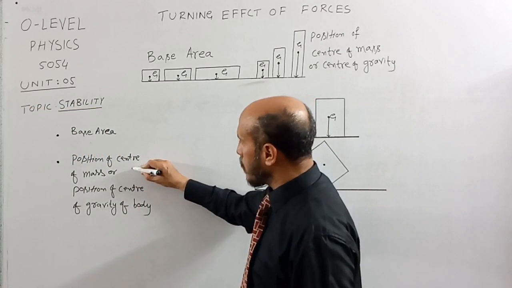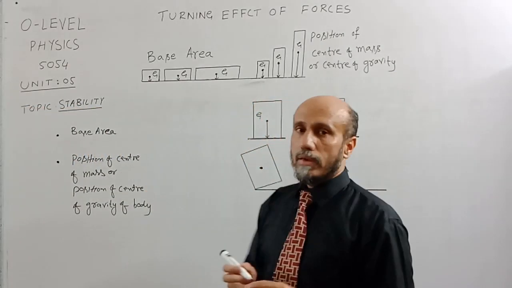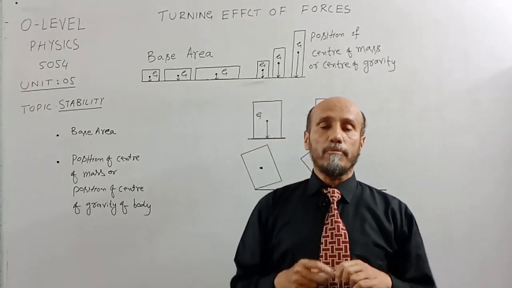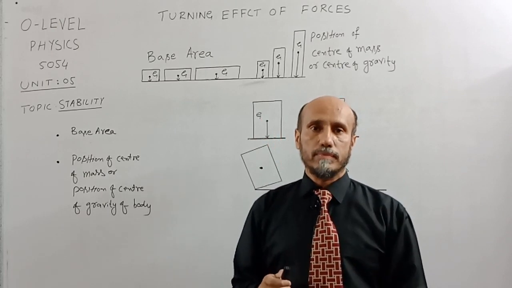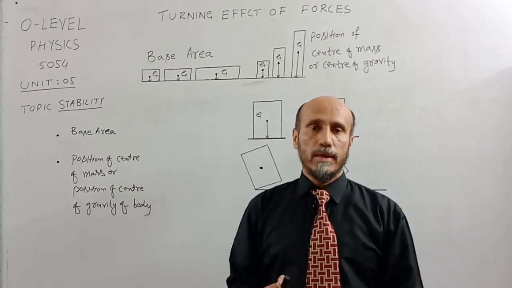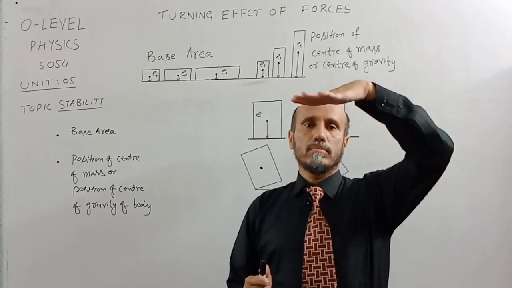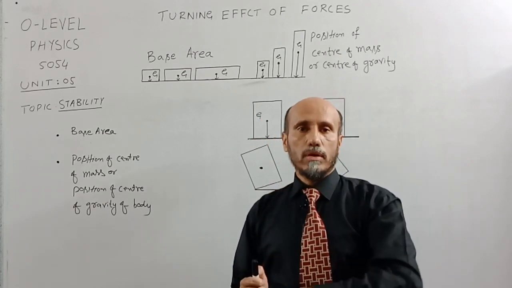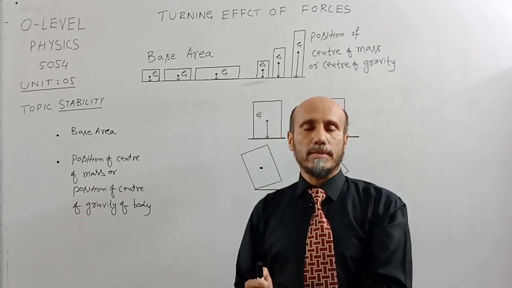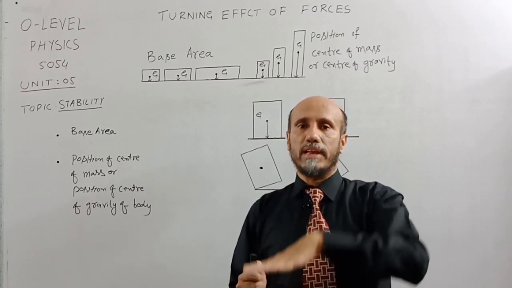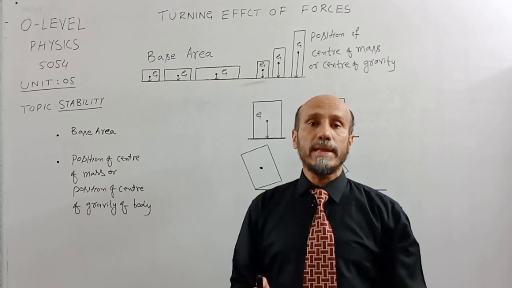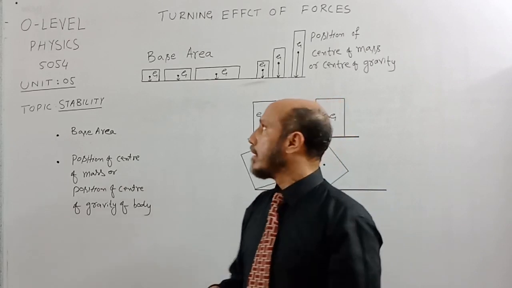For position of center of mass, if position of center of mass is nearer to earth, then the body will be more stable, and if position of center of mass is moving away, or the distance from the earth and the position of center of gravity is more, then the body will be unstable.